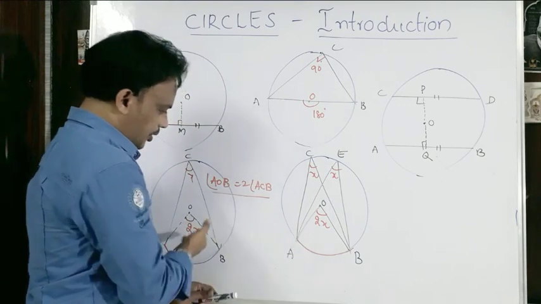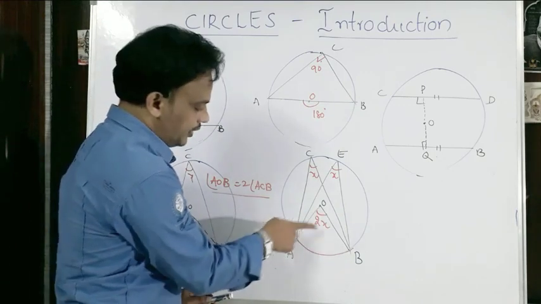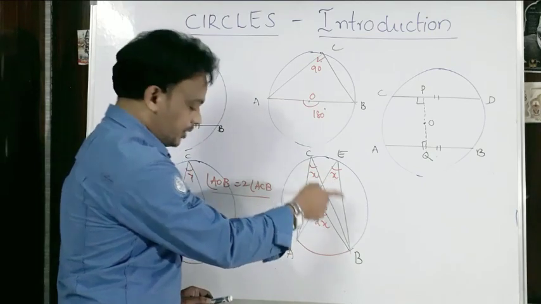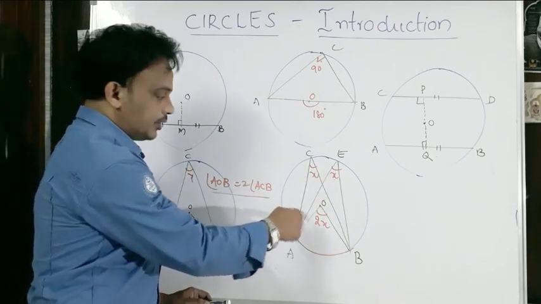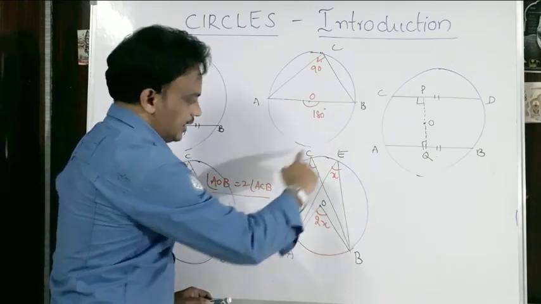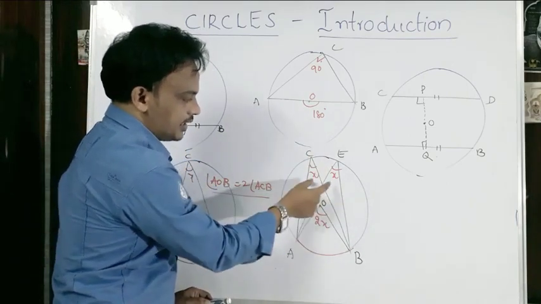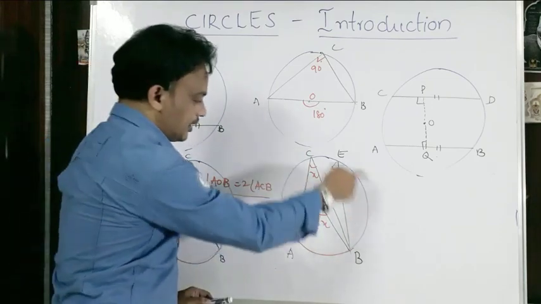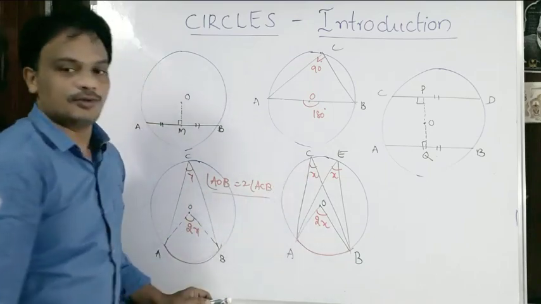That means the point in this case is that angles formed in the same segment, in the major segment, are equal.